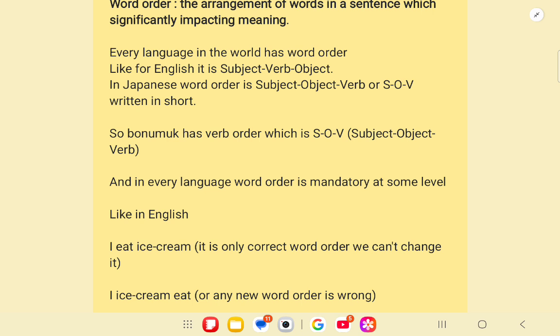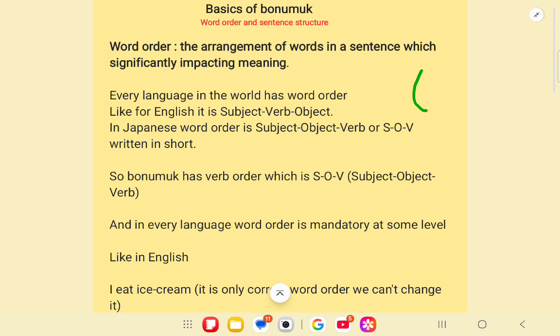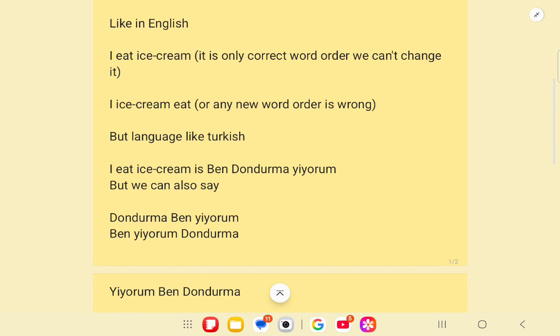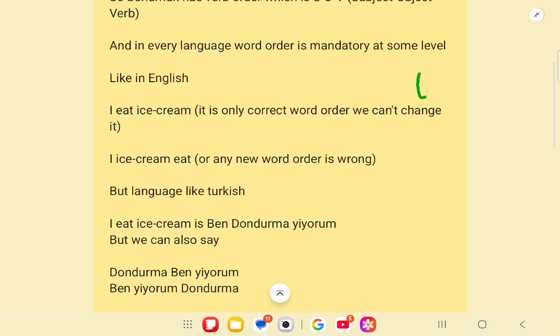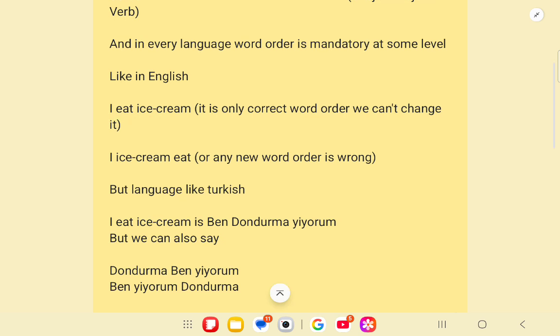In every language, word order is mandatory at some level. In some languages it is completely flexible, in some it is absolutely mandatory, and in languages like Hindi, we cannot change much of the word order. Let us look at English. "I eat ice cream" is the only correct way to say it. We cannot say "I ice cream eat" or "eat I ice cream." It will be wrong and it could feel awkward also.